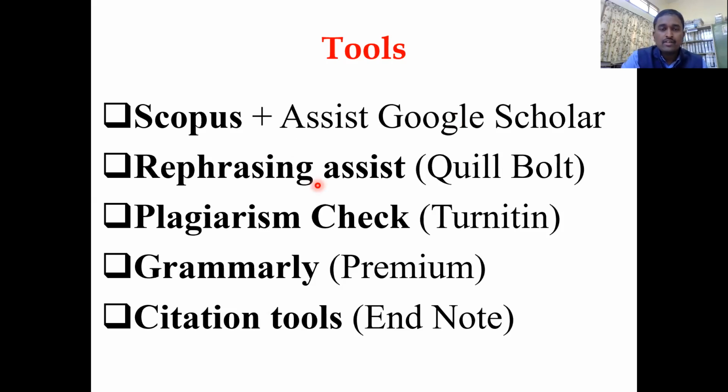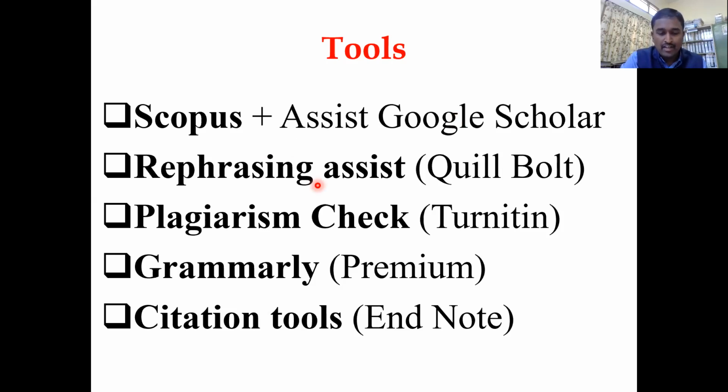Please understand one thing: there is a dangerous aspect with the rephrasing assistance. Don't think it is like a sugarcane machine. When you put in sugarcane, the juice comes and you can happily drink it. No. If that were the case, everyone could write thousands of articles every day. That is not the case. It will only help you, it will only assist you.